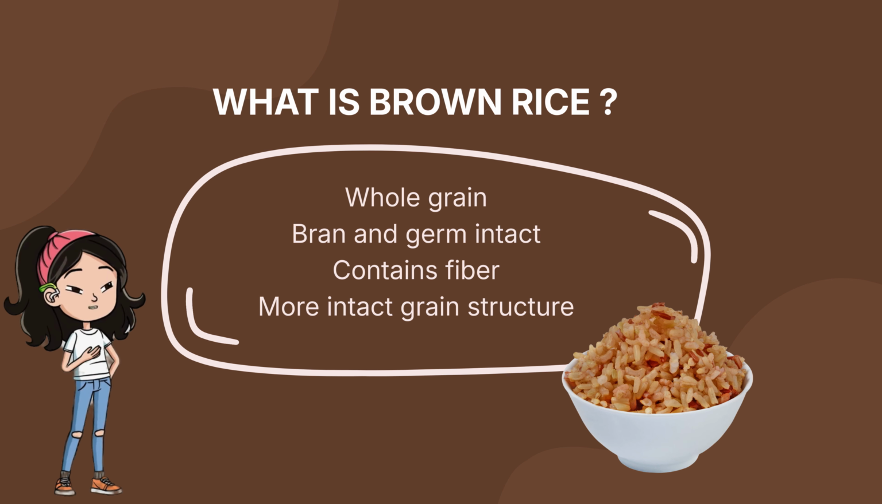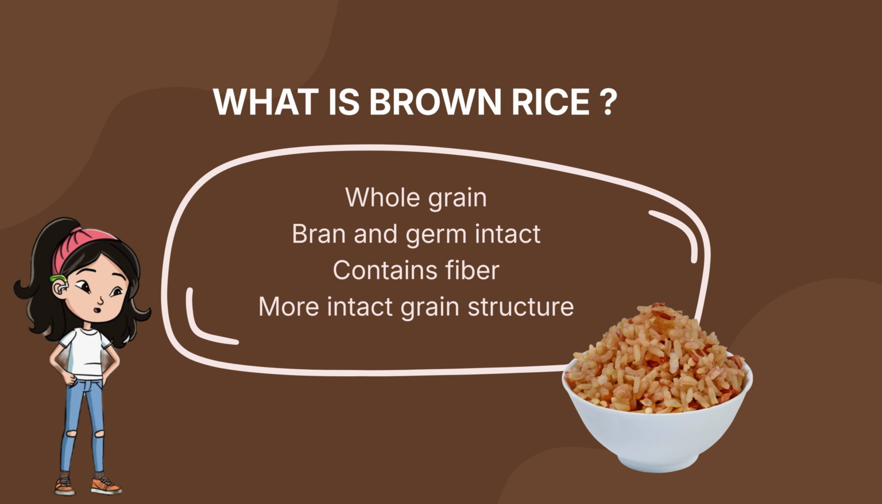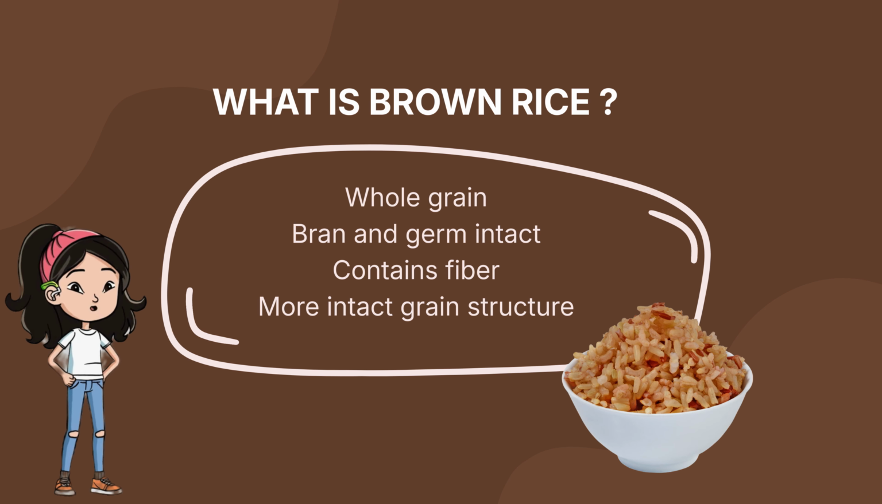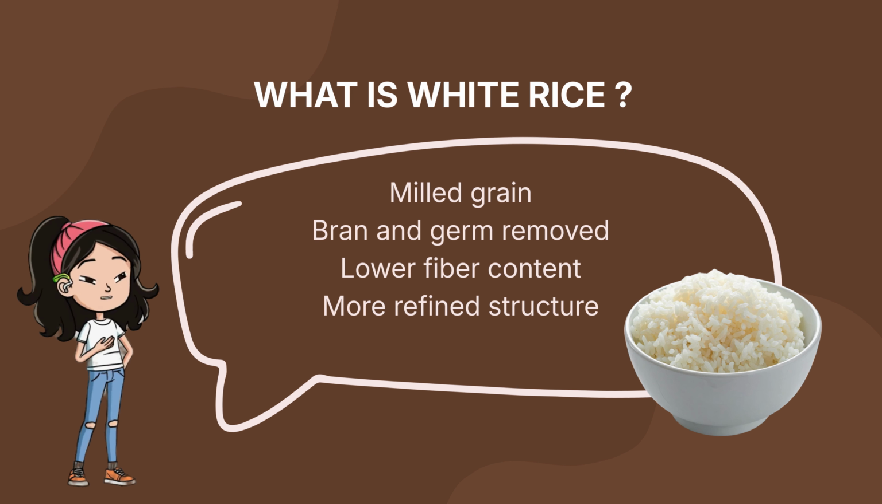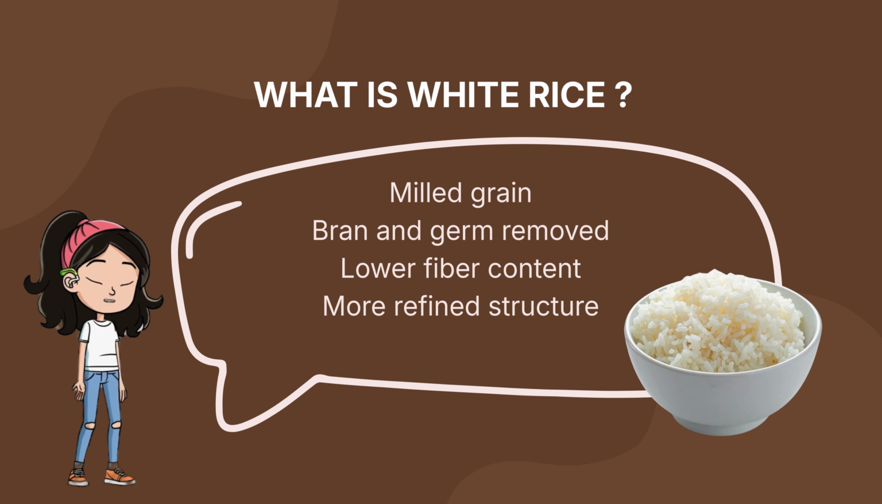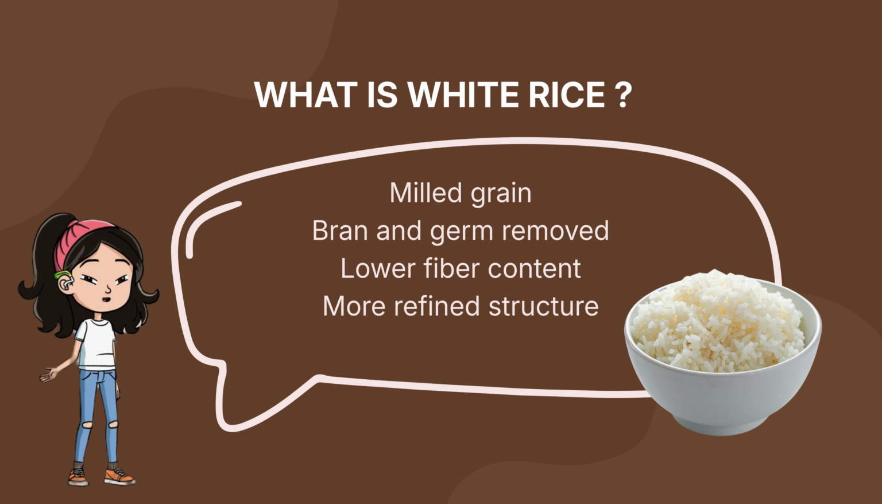Brown rice is a whole grain, meaning it retains the bran and germ. These outer layers contain fiber and contribute to a more intact physical structure. White rice is produced by milling brown rice, which removes the bran and germ. This process changes the grain's structure and reduces its fiber content.